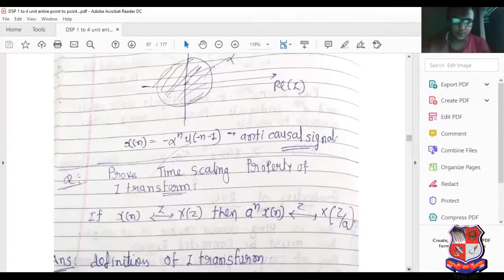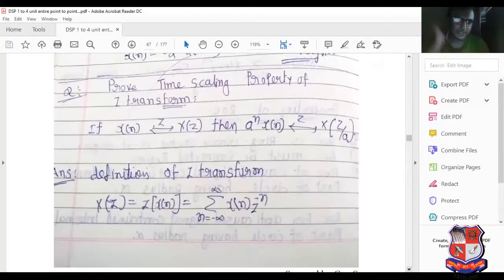The function contains negative values. Now, time scaling property. Time scaling property means what? If you compress the signal in the time domain, what is the significance of this?